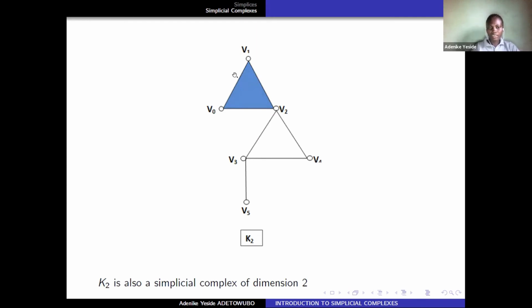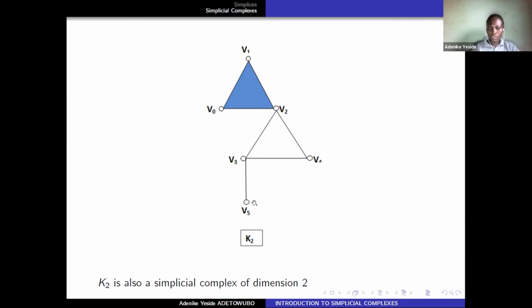This is a 2 simplex and this is a 1 simplex, and the intersection of these is in K. It has a common face, which is VU.